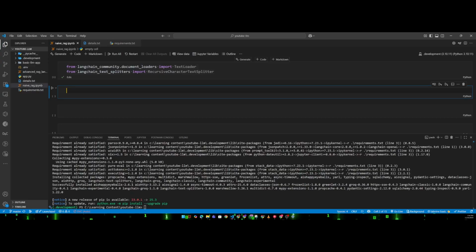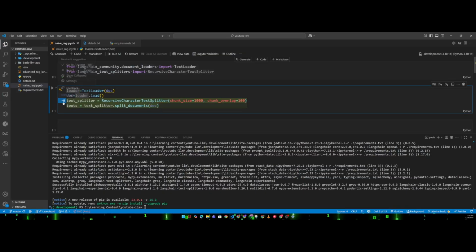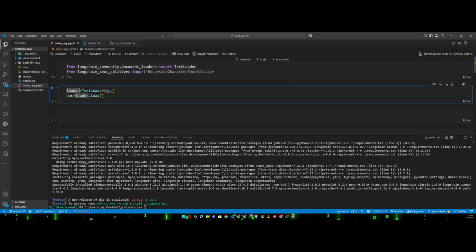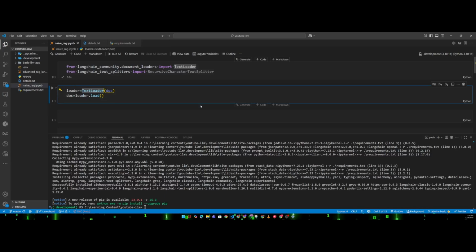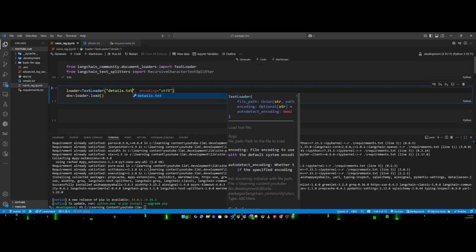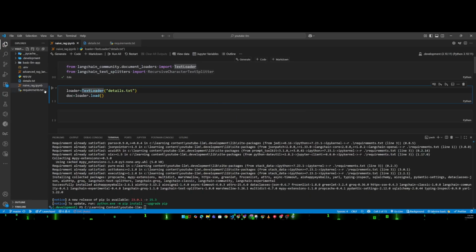We are good with our code execution. Next we need to load our data, right? To load the data I have created one variable, loader, and then I am calling TextLoader. Inside the text loader I have to pass the document path or the file path. Right now my file path is details.txt. If you simply pass details.txt, you can execute this code, and loader.load will load the document.